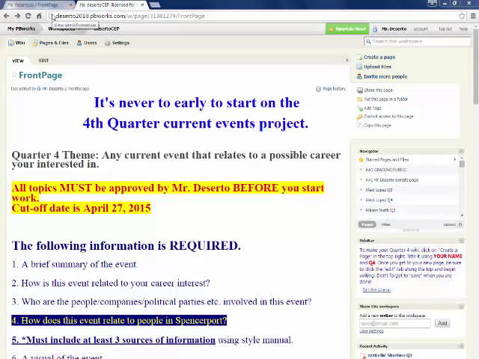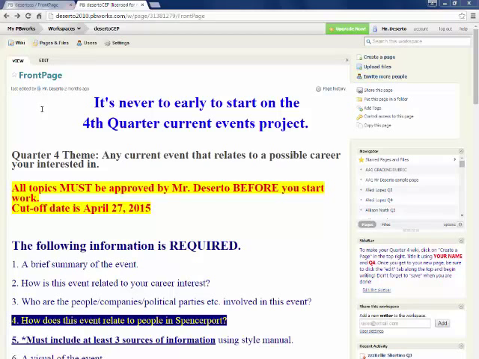By now, you have already typed in the address, which is deserto2010.pbworks.com. You will then be prompted to give your username and password. Once you have successfully done that, you will see this page here, which is called the front page, but is called the home page everywhere else on the internet. Please note, I will have given you your username and password in class on a piece of paper.